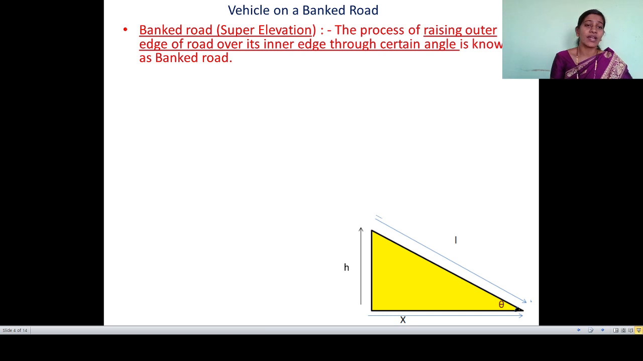So this force is given by the friction force, but every time that static friction force is not present, as the road is not uniform. So for that, the best remedy is the banked road, also called super elevation. The process of raising the outer edge of a road over its inner edge through a certain angle is known as banking of a road. On a playground, we can see a 400-meter or 800-meter circular track. The outer edge of that track is raised by some height over the inner edge through a certain angle. Such a process is called angle of banking. It is called a banked road, otherwise a super elevation.